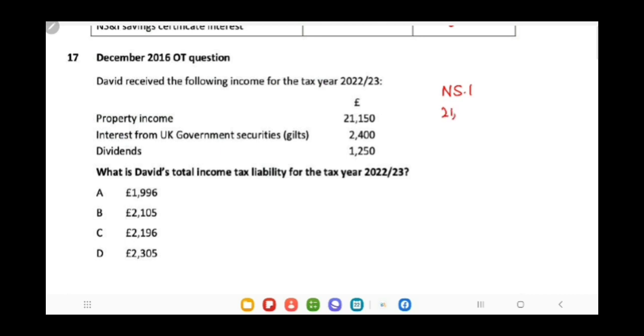This is 21,150. Interest from UK securities is saving income 2,400 and dividend is said to be 1,250. So first we have to reduce the non-saving income by subtracting personal allowance.